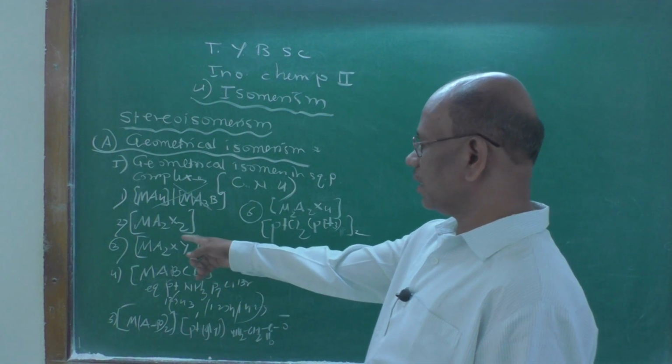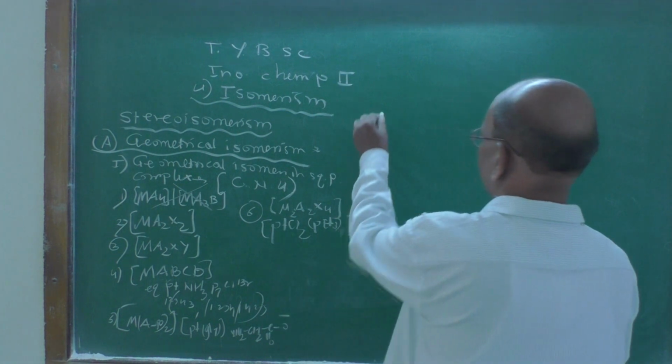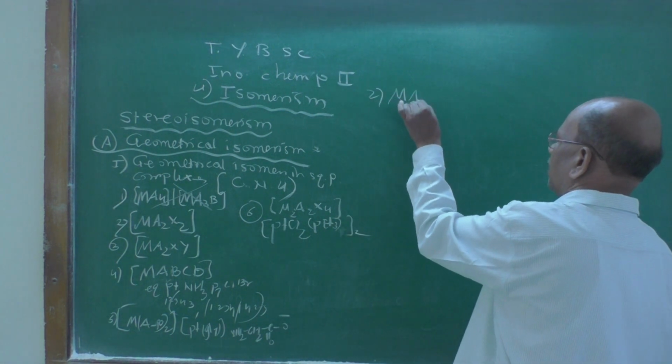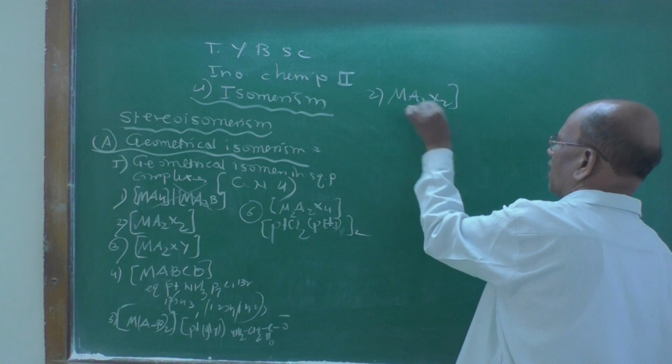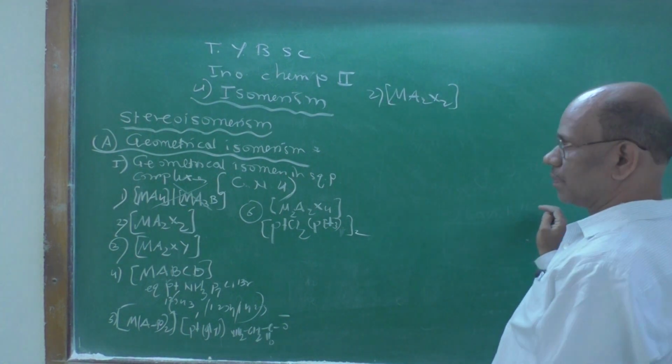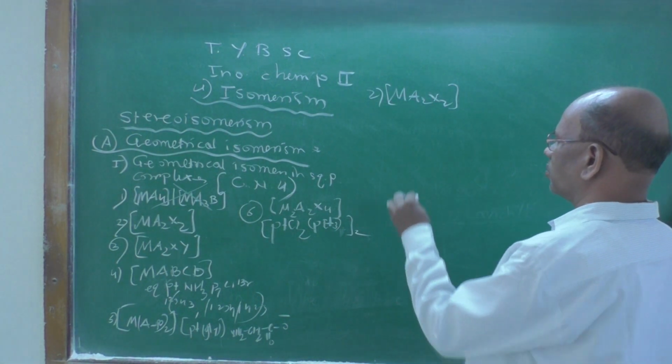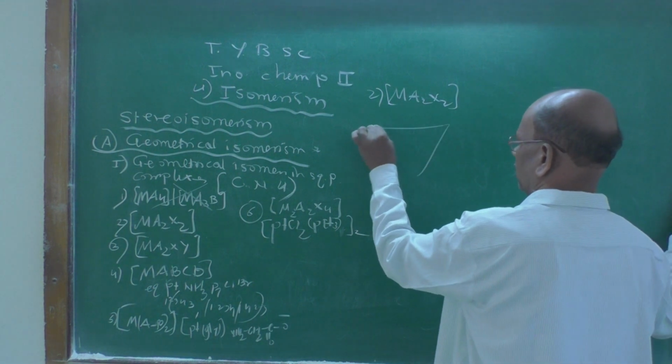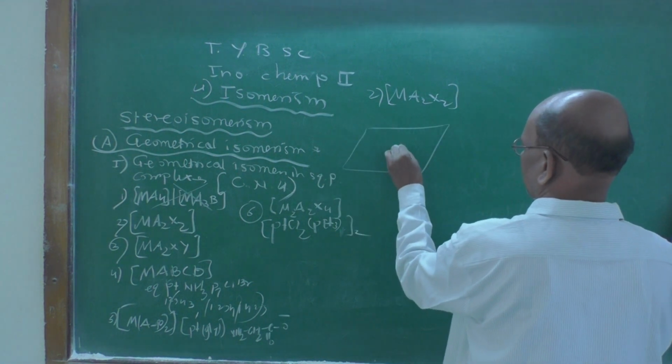Then if we consider MA2X2, the second example, this type of complex can exhibit cis-trans isomer. I can draw the structure.